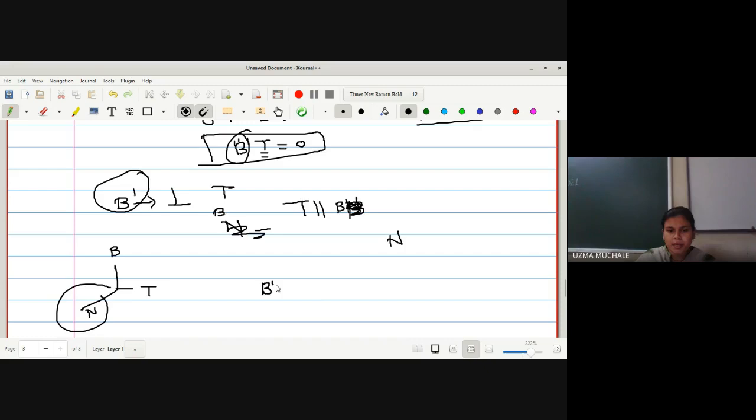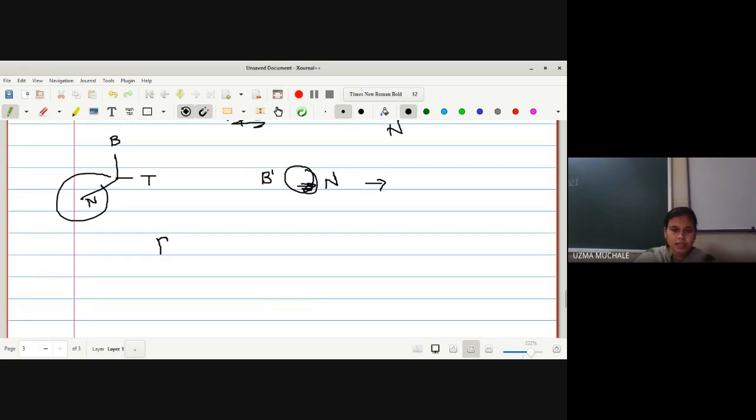So you can say that b dash and n have the same direction. Sorry, we should not consider this one. B dash and n are in the same direction. So now we can say they are scalar multiples of one another. So b dash is equal to minus tau into n. Why the minus sign is introduced, I also don't know. Frankly, I have searched, but maybe it is related to physics. Torsion is always related to physics, and that's why whenever the word torsion comes, it is always in the opposite direction. So maybe the negative sign has been introduced.